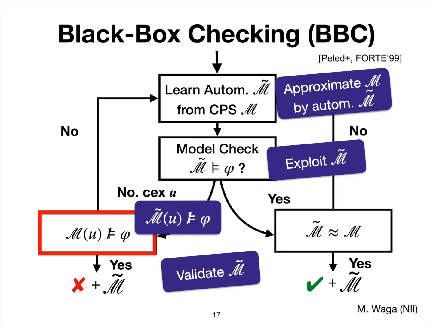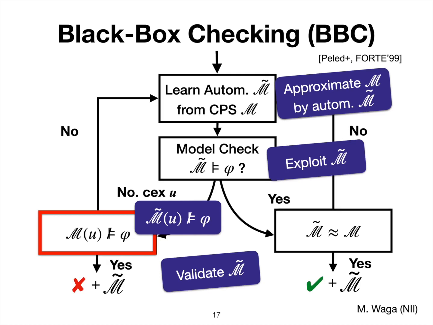If so, this is the end of the testing because we found falsifying inputs. Otherwise, we use this difference: if U doesn't cause a violation in the original system, it shows that the original system and the approximated automaton are different. So we use this information to refine the automata learning part.